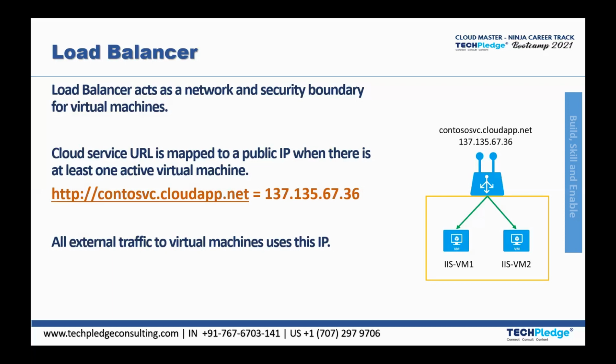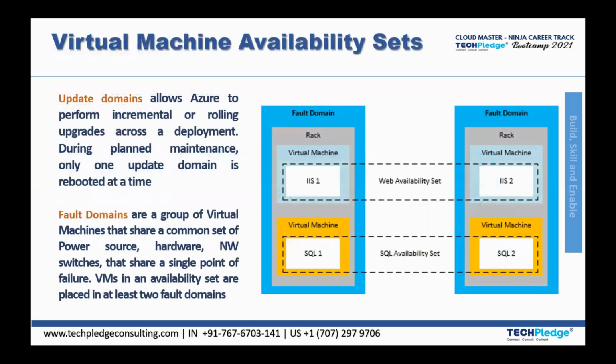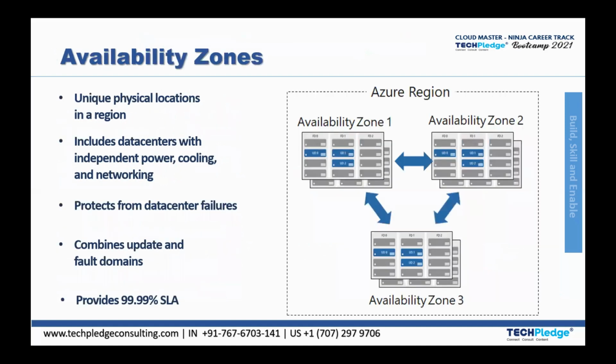One is basic, one is standard. We already discussed availability sets and availability zones. I will brief you again here. If you are keeping your machines in availability sets, then you will have to follow a basic load balancer. If you are keeping your machines in an availability zone, then you will have to follow the standard load balancer. This is only a choice as per your purpose. You just need to make a choice and select your options.